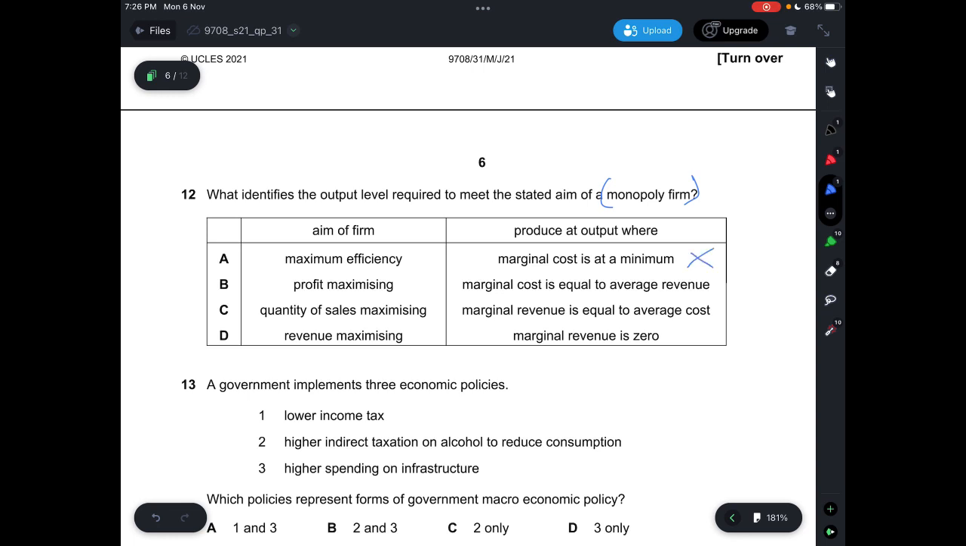This one is incorrect because maximum efficiency is basically talking about allocative efficiency. So monopolies do not want that. And B says profit maximizing, marginal cost is equal to average revenue. Incorrect. If you want profit maximizing, it has to be MC equals MR, not MC equals AR. And then C says quantity of sales maximizing, marginal revenue is equal to average cost.